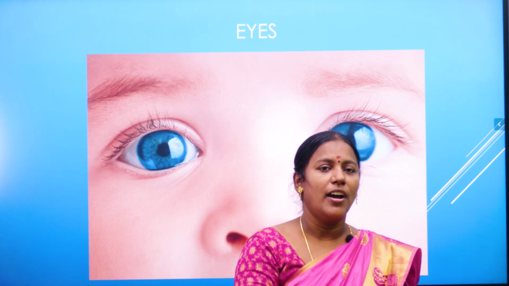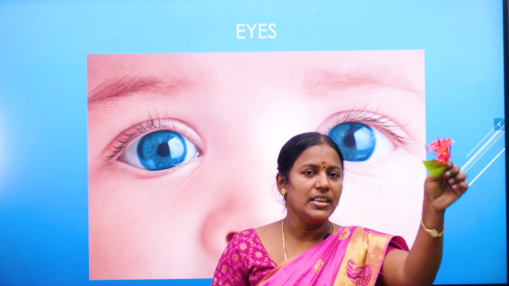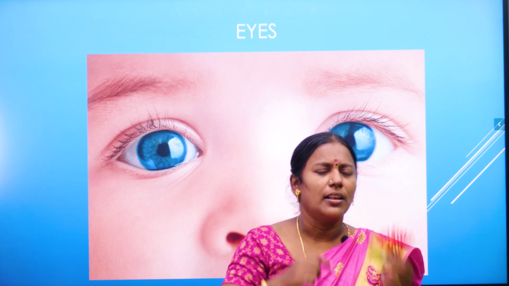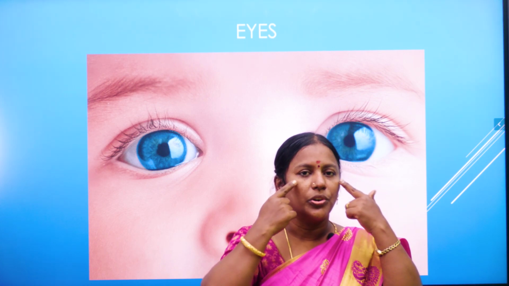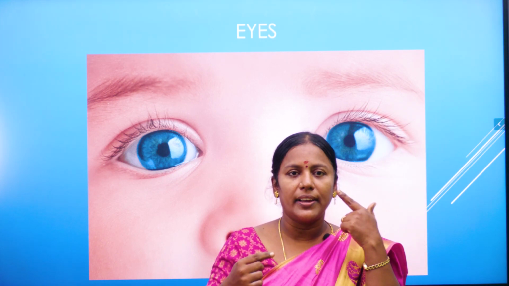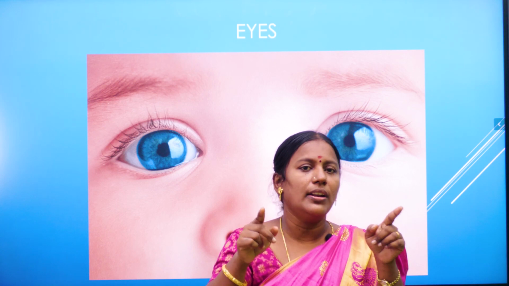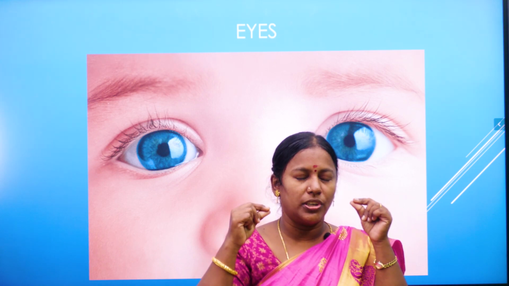See, now I am showing a flower. You can see, right? We see with our eyes. How many eyes we have? 1, 2. We have 2 eyes. What we do with our eyes? We see with our eyes. We can open our eyes. We can close our eyes.